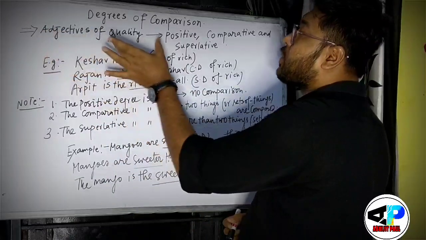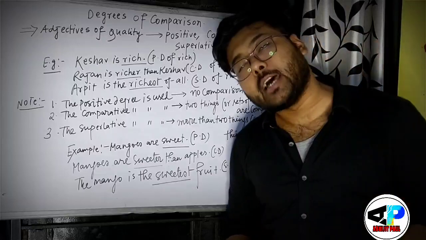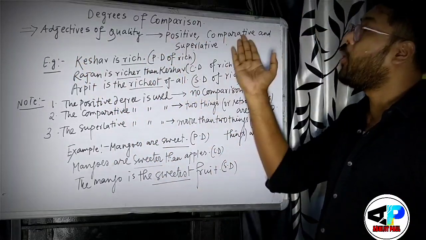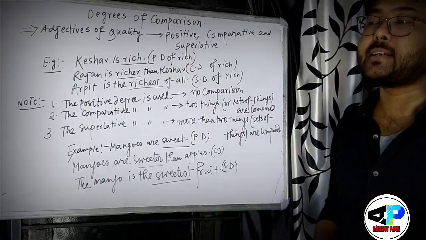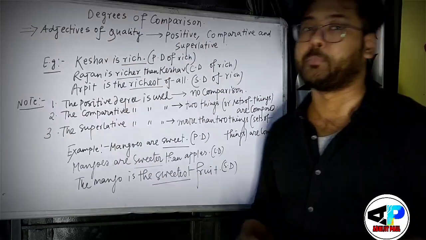See, adjectives of quality, probably you know adjective of quality in the sense of descriptive adjective. So adjectives of quality can be of three forms, right? First one positive, second one comparative, and the third thing is superlative. Try to understand through the examples.